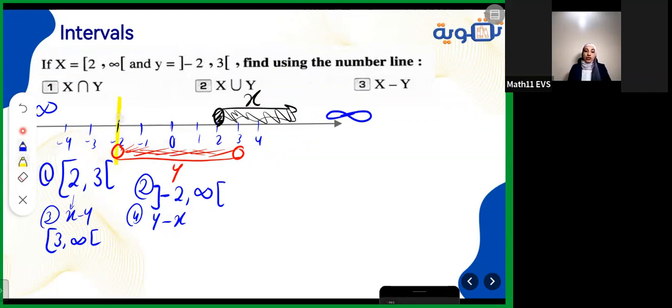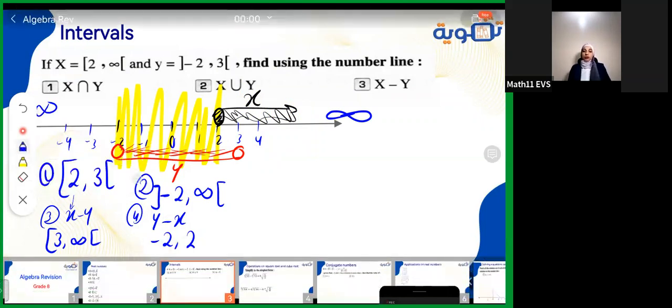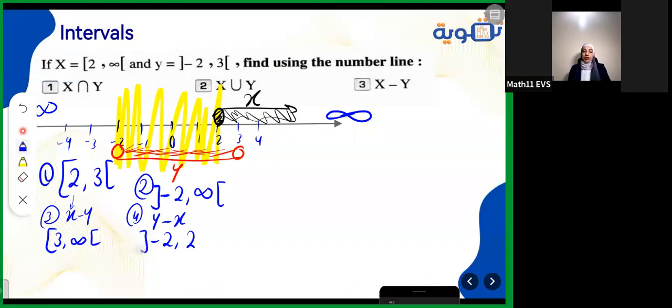So we can just shade them from -2 until the beginning here of x. So it will be from -2 till 2. -2 is already not in y. It's already open in y. I need it to be only in y, but not in x. It's already not in y and not in x. 2 here is in x and in y at the same time. I need it to be only in y, so keep it with x. We make it open.